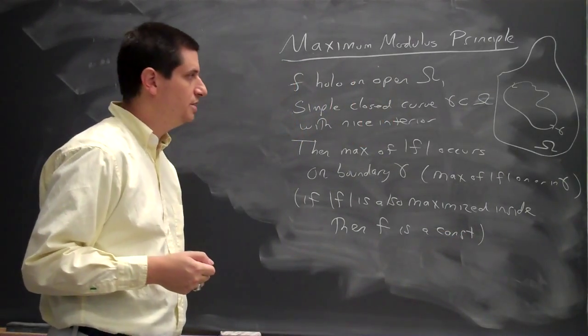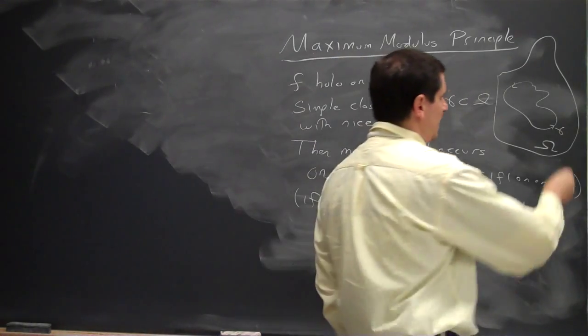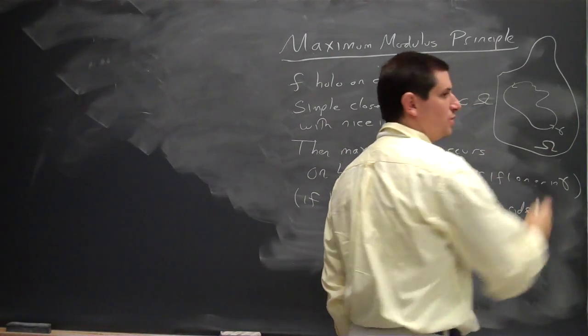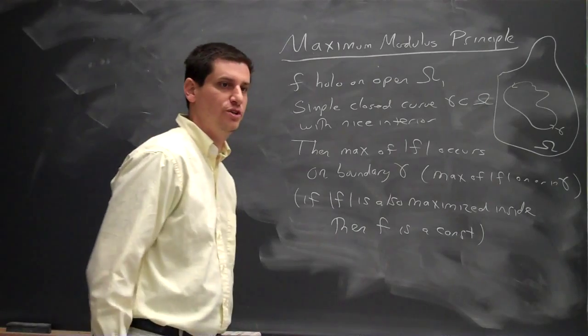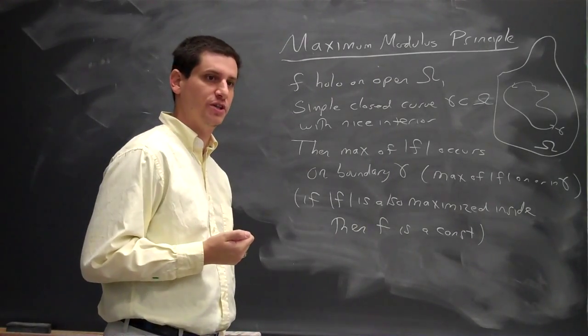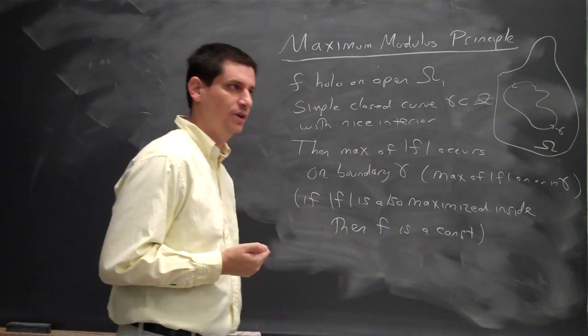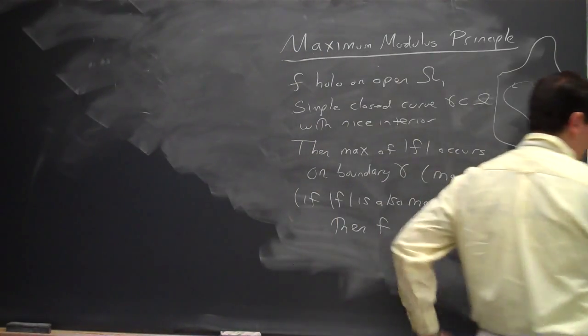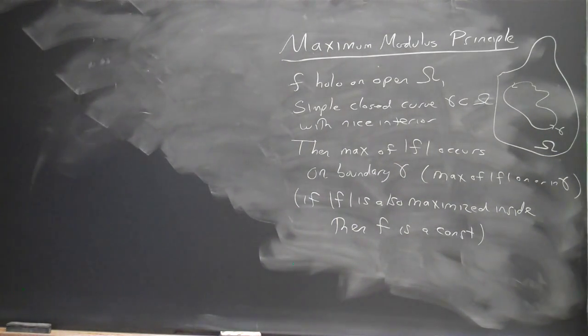Well, if you think about it, if we had a whole string of places where the function f was constant, you'd have an accumulation point for f minus the constant. And so, if there are infinitely many points where f takes on the maximum value, then you're going to be